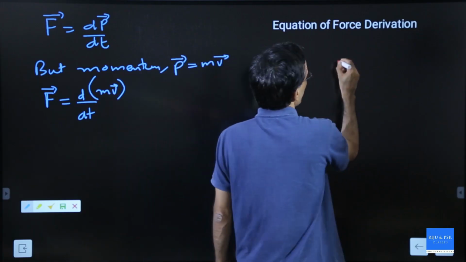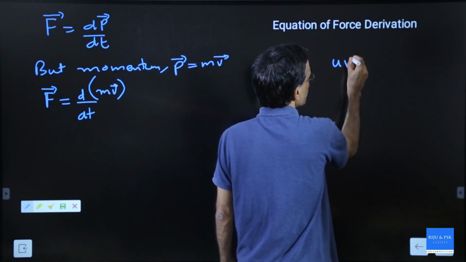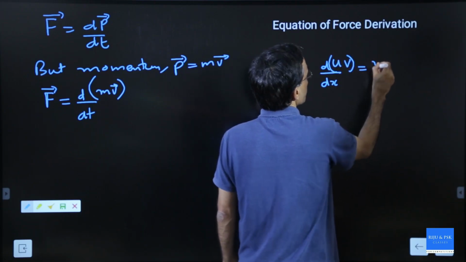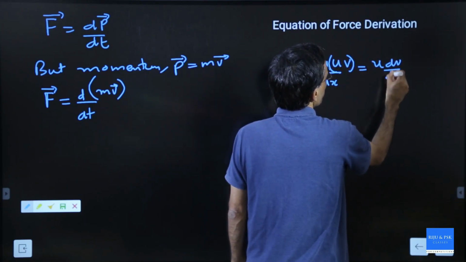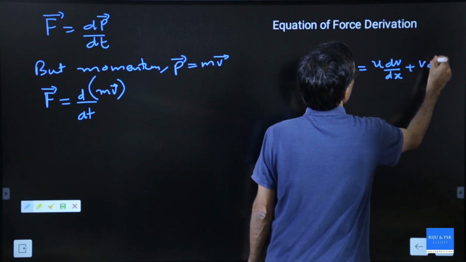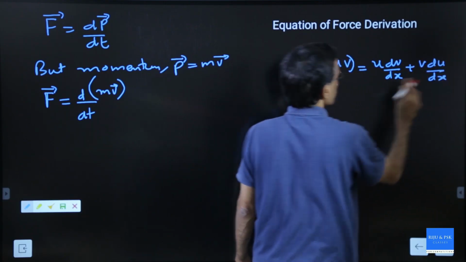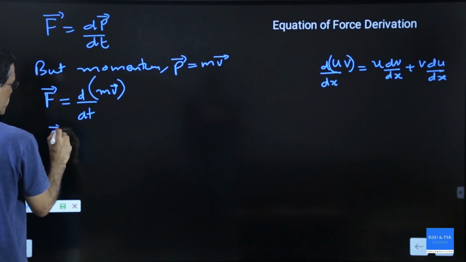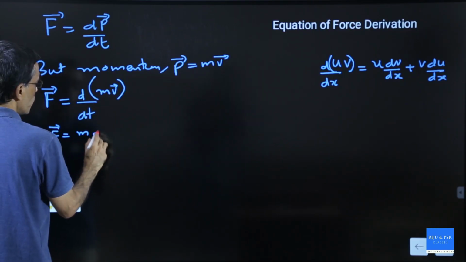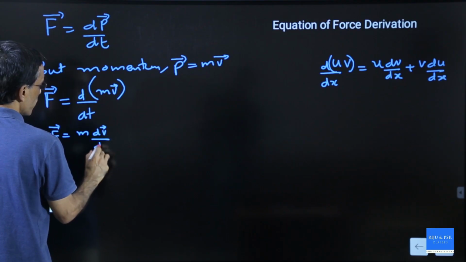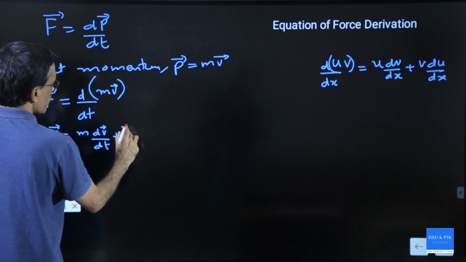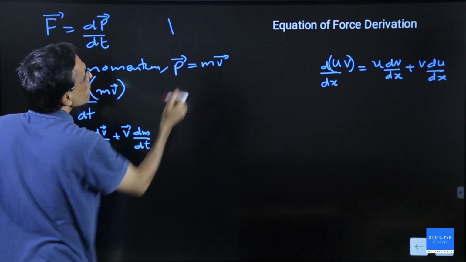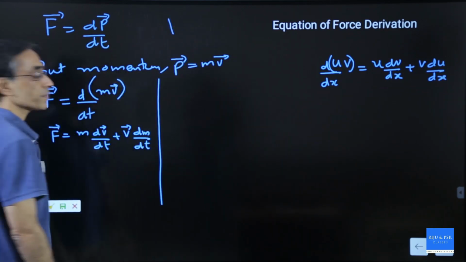In mathematics, you should have studied that if you have a product uv, d by dx of uv is equal to u into dv by dx plus v into du by dx. You studied this. Apply that here. What is this equal to now? F is equal to m into dv by dt plus v into dm by dt.